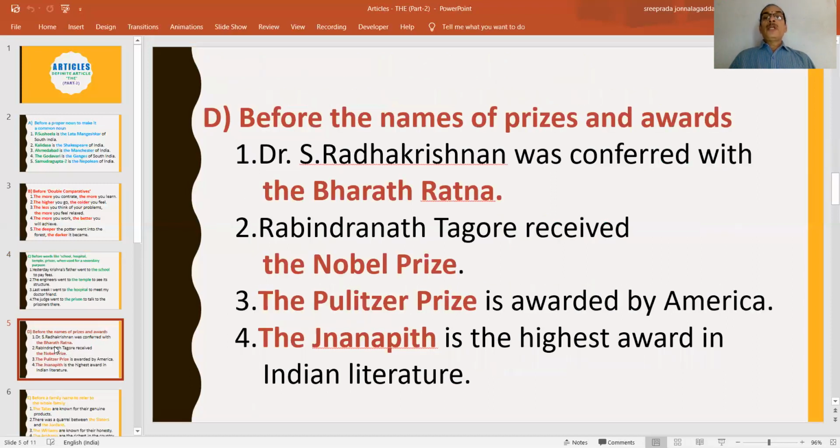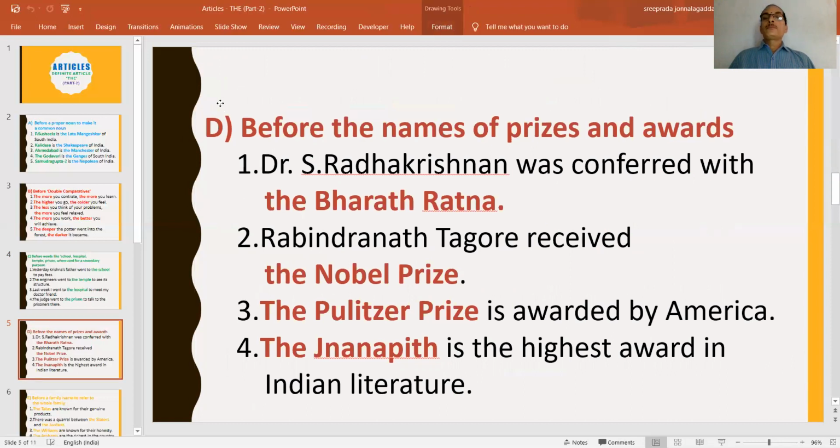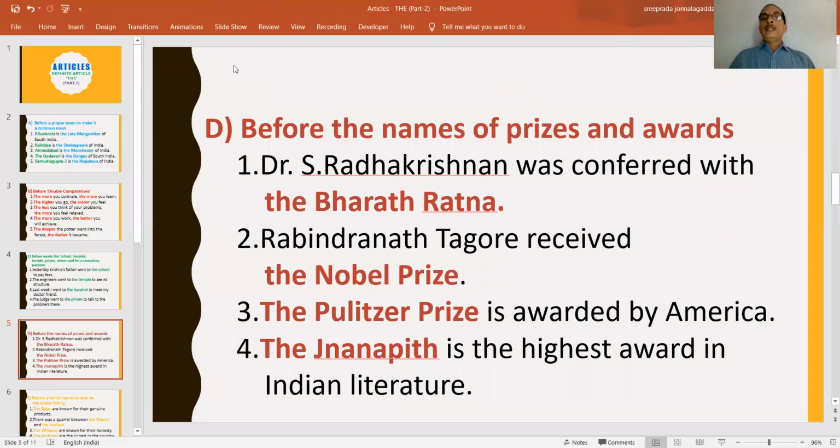Next, before the names of prizes and awards. See, for example, Dr. S. Radhakrishnan was conferred with the Bharat Ratna. So Bharat Ratna is the highest prize awarded to civilians in India. That's why Dr. S. Radhakrishnan was conferred with the Bharat Ratna, not just Bharat Ratna. So Bharat Ratna is an award. That's why we have to place "the" before it.